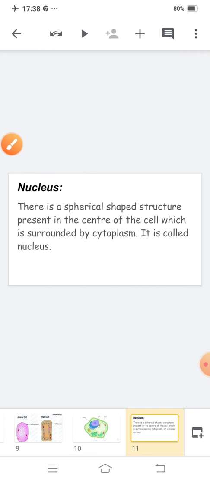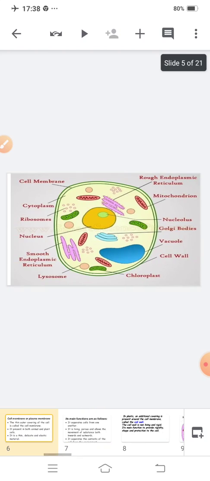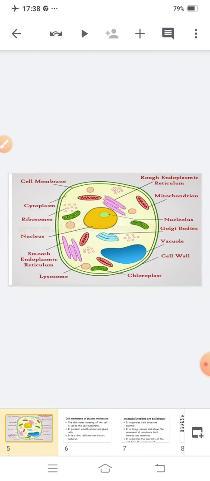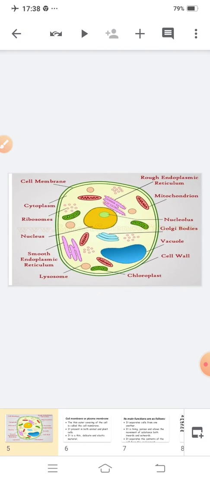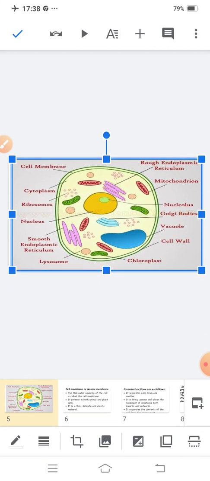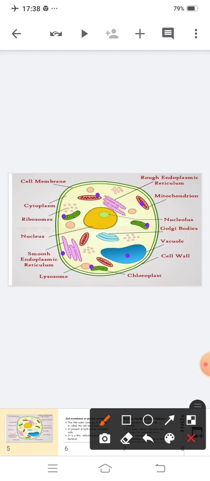Now, nucleus. There is a spherical shaped structure present in the center of the cell which is surrounded by cytoplasm, and that is known as your nucleus. See here, this is surrounded by cytoplasm. And these all are the parts of cytoplasm. And this is your nucleus which is surrounded by your cytoplasm. Is this clear?